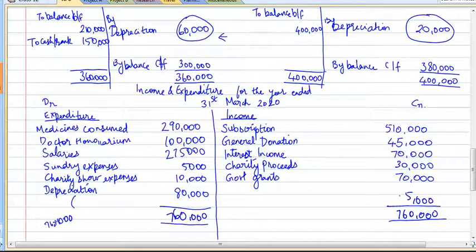So this is 35,000. Okay, so 35,000 is the excess of expenditure over income. So this we need to take into the capital fund.